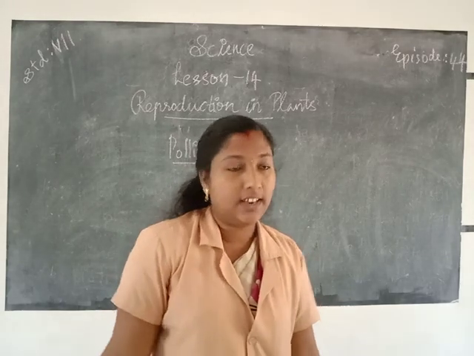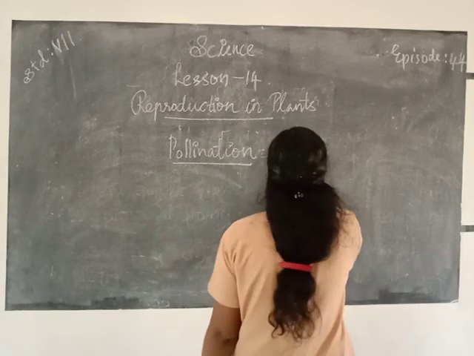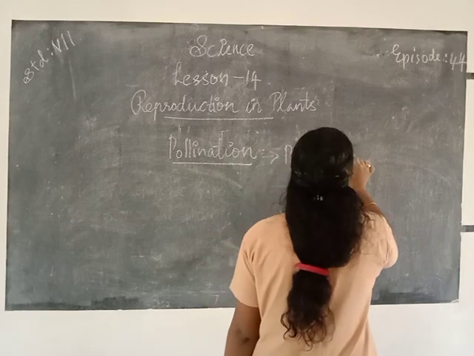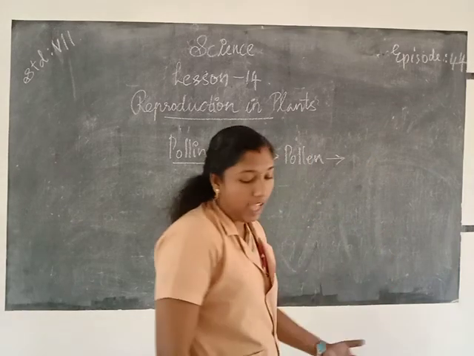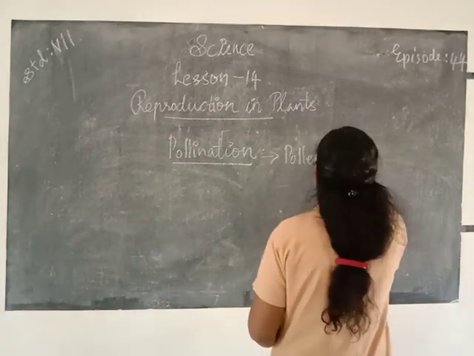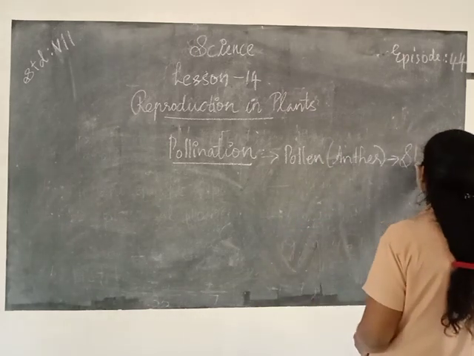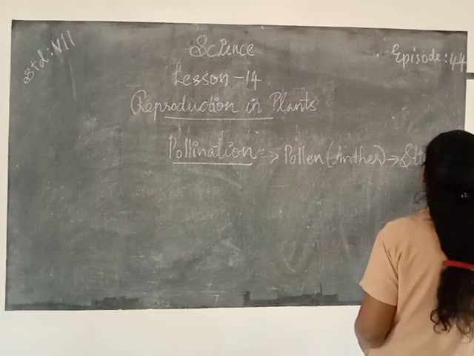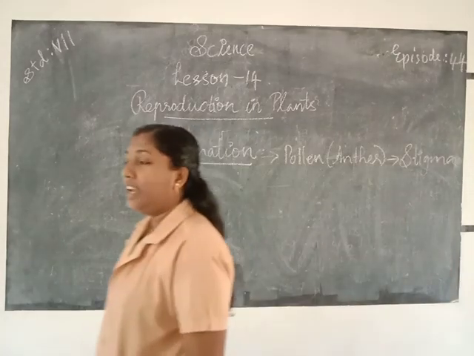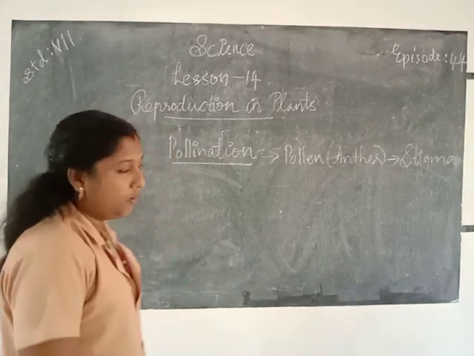So the transfer of pollen grains from the anther to the stigma of a flower is called pollination. What do you mean by pollination? Transfer of pollen grains from the anther to the stigma of a flower. That process is called pollination. Pollination is of two types: self-pollination and cross-pollination.